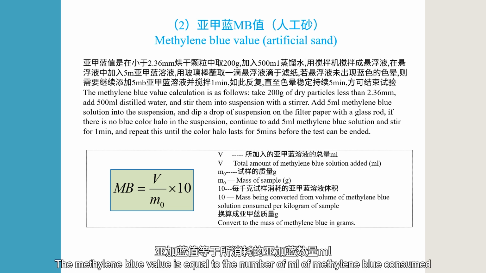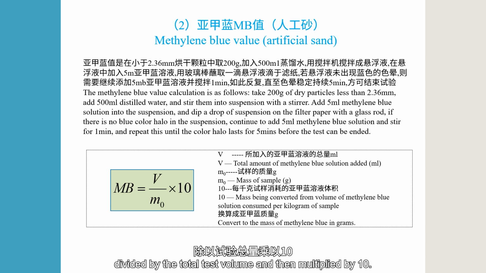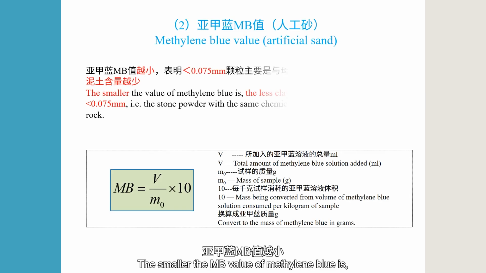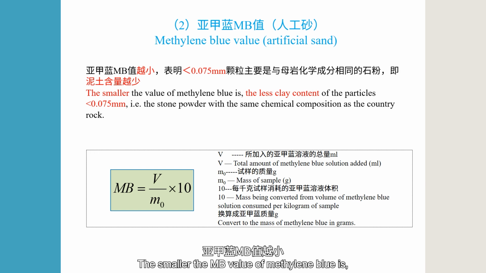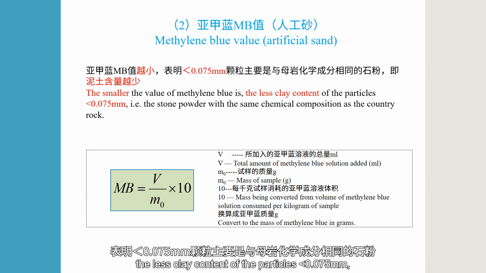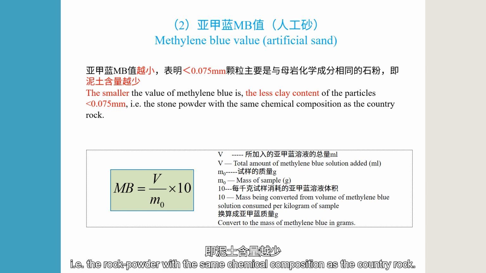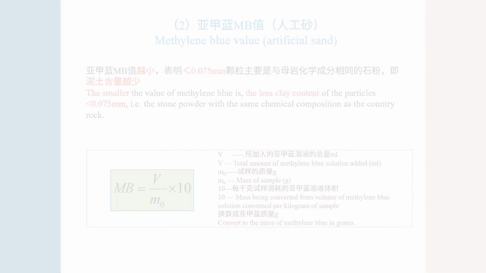The methylene blue value is equal to the number of milliliters of methylene blue consumed divided by the total test volume and then multiplied by 10. The smaller the MB value of methylene blue is, the less clay content of the particles smaller than 0.075 millimeters, that is, the rock powder with the same chemical composition as the country rock.